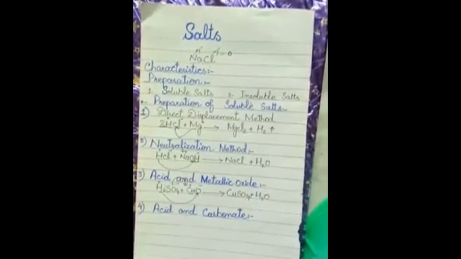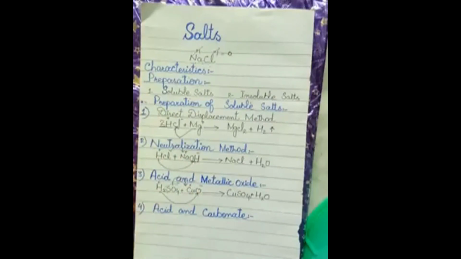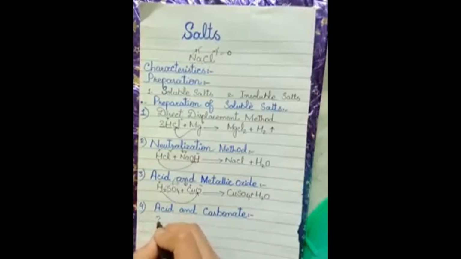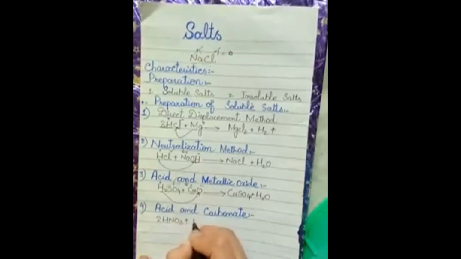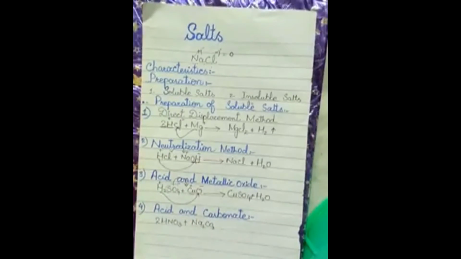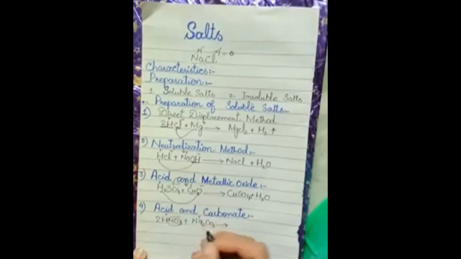Okay, the next one is the reaction of an acid and carbonate. Dilute acids react with metallic carbonates to produce the salts, water, and carbon dioxide gas. Let's take an example. 2 moles of nitric acid, 2HNO3, reacts with sodium carbonate Na2CO3, which is also known as washing soda or soda ash. On the whole the nitrate ion is negatively charged. Sodium is positively charged while the carbonate is negatively charged.